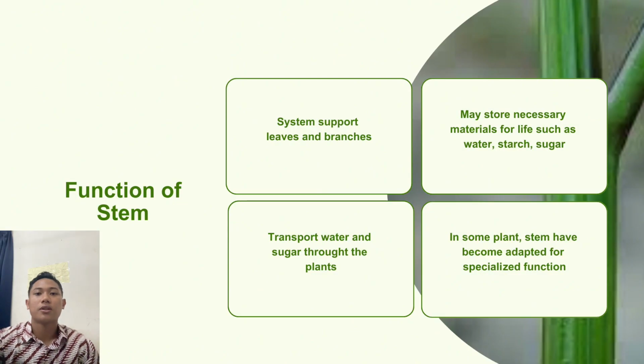The stem has several important functions. Firstly, it supports the plant body and holds leaves in a position to receive sunlight. Second, the stem transports water, minerals, and food throughout the plant. In some plants, stems store food and water, and others are adapted for special purposes like climbing or protection.